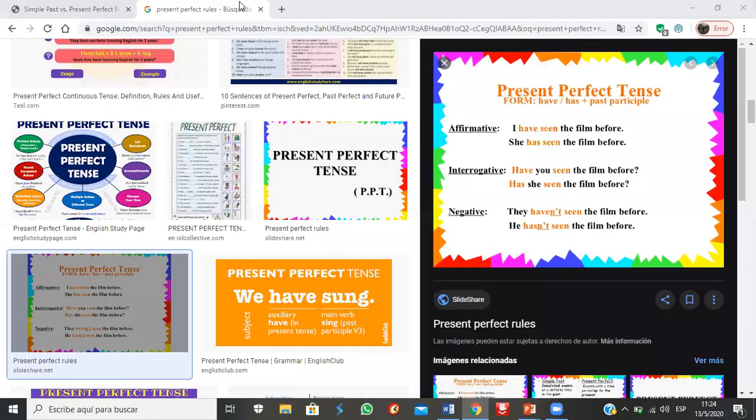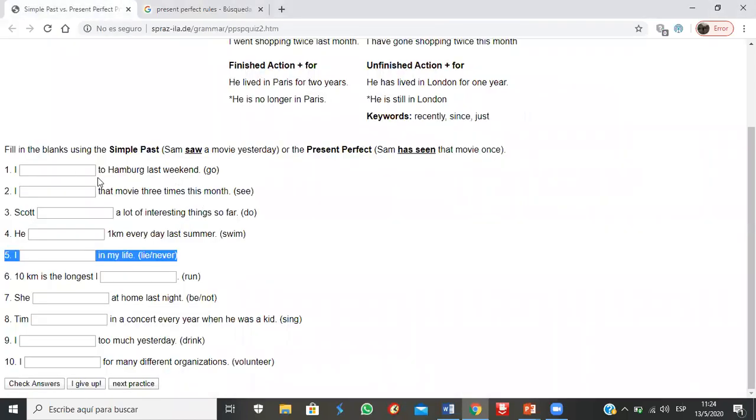In this case, what we are going to have is this little exercise here. Remember the keywords. For the past simple, we need some keywords. The keywords are usually expressions like last. This is simple past. Last, ago as well. When we have those expressions, yesterday, those are expressions from simple past. I went, because this is past, last weekend.